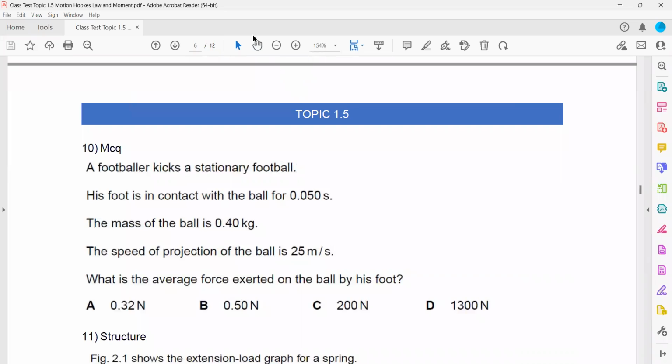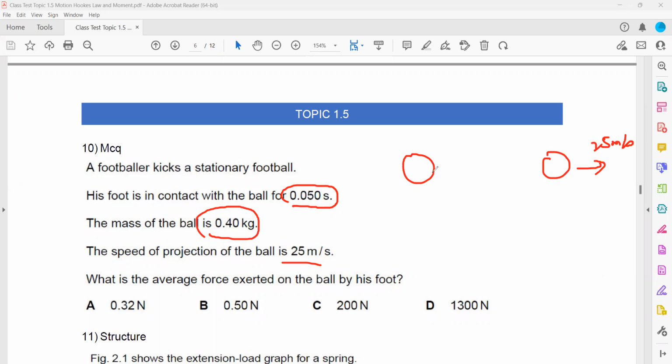A footballer kicks a stationary football. His foot is in contact for 0.05 seconds. The mass of the ball is 0.4. The speed of projection of the ball is 25. What is the average force? So it was originally stationary, then it moved at a speed of 25, and the time it took for this change is 0.05, and we have the mass.